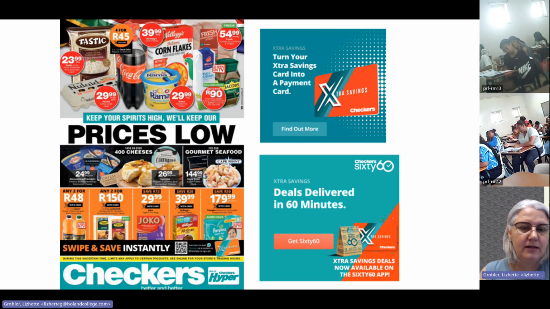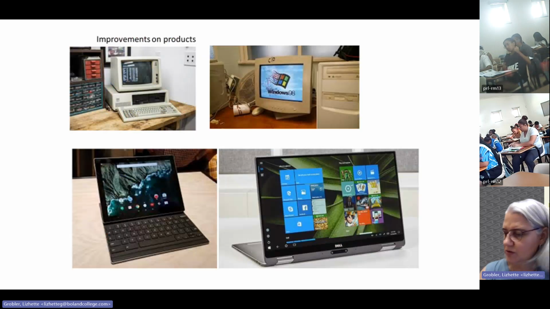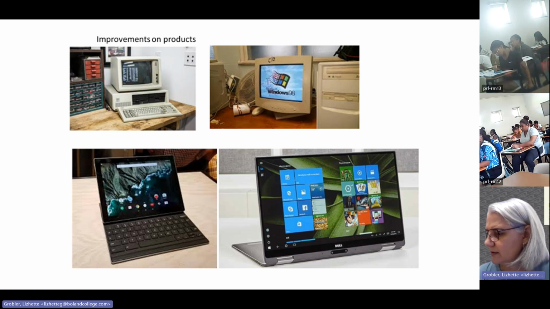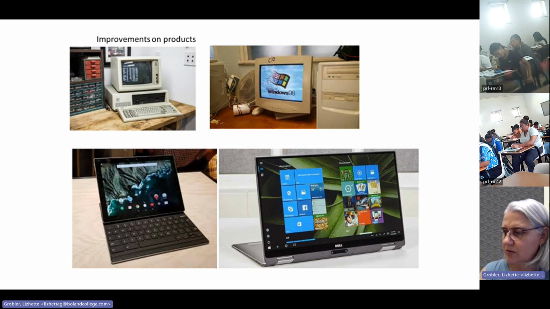Checkers, no? They were the first to launch the 60/60 delivery. They have the loyalty cards, the extra savings card, where you save more if you have this card. And they've got a lot of specials as well. Then the consumers we looked at. Then the next thing is the improvement on products. This one seems like it's in the wrong place.